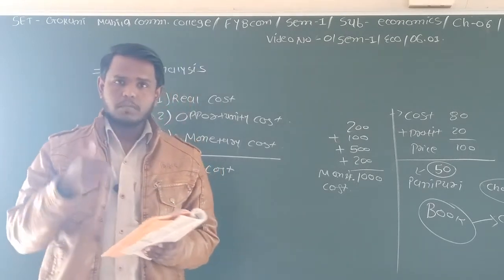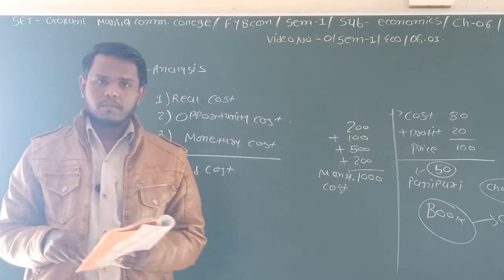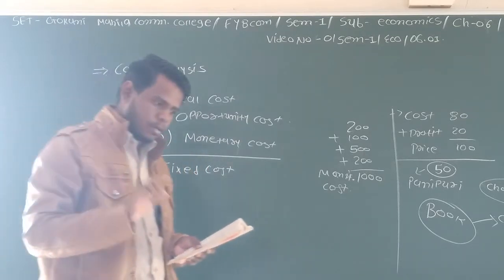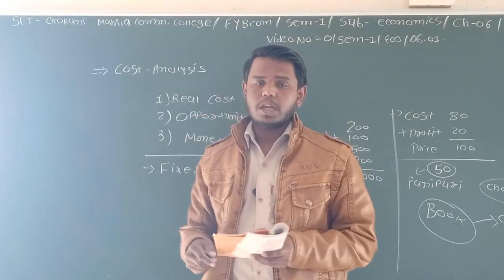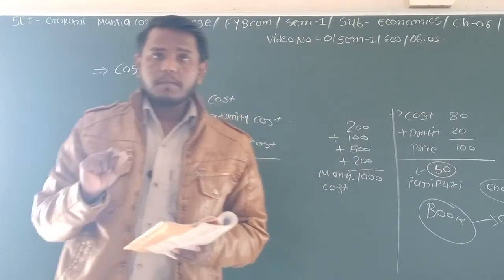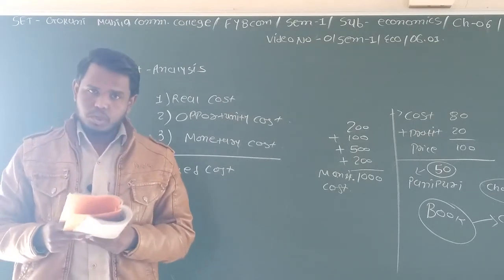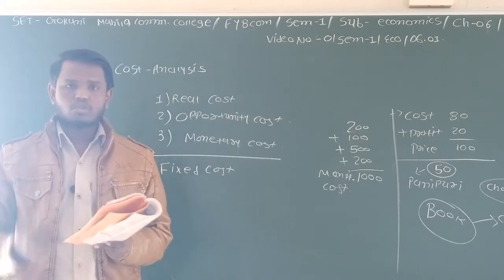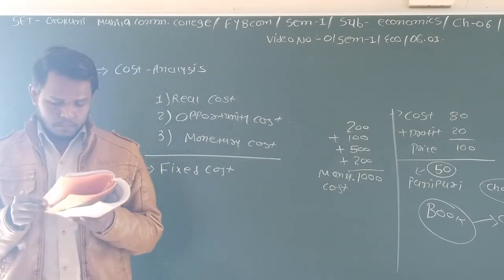So in the short term, meaning within 1 or 2 months, you cannot buy a new building. If you want to buy a new building, you have to save money from your business organization or from your profit, and after saving enough money you can buy it. So this is the process. So in the short term you cannot make any changes in the fixed cost.